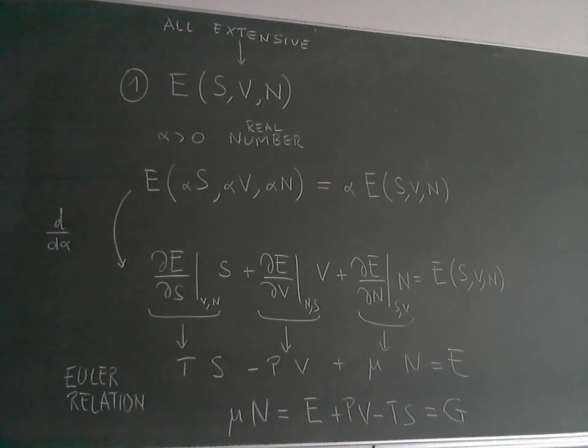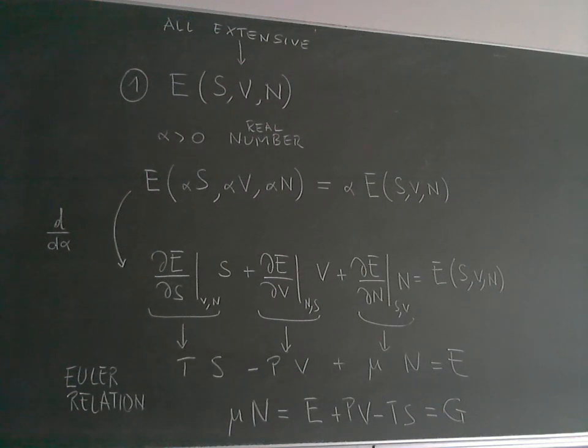Multiplying by alpha means that I'm scaling the system. I'm making it twice as big if alpha is equal to 2, or I divide it in half if alpha is 1/2. Now let's do a simple mathematical step.